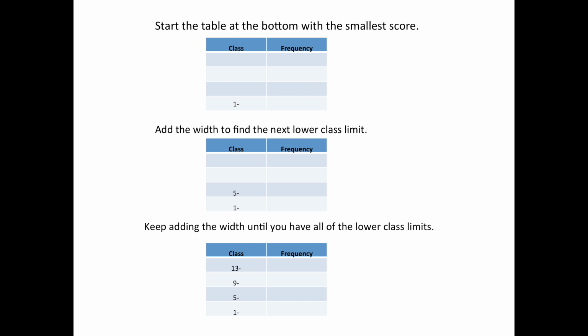Okay, now we need to fill in the rest. Well, this one has to go from 1 to what? Well, if the next one starts at 5, then this one would have to go to 4. And then this one would have to go to 8, etc. And since this side, the left side, went up by 4, this is going up by 4 also. The next one would be 12, and then the next one would be 16.